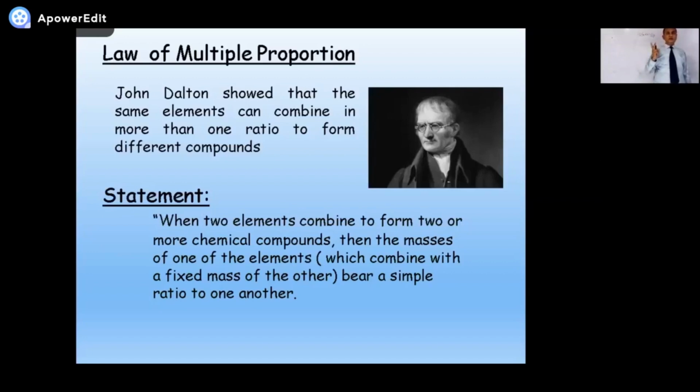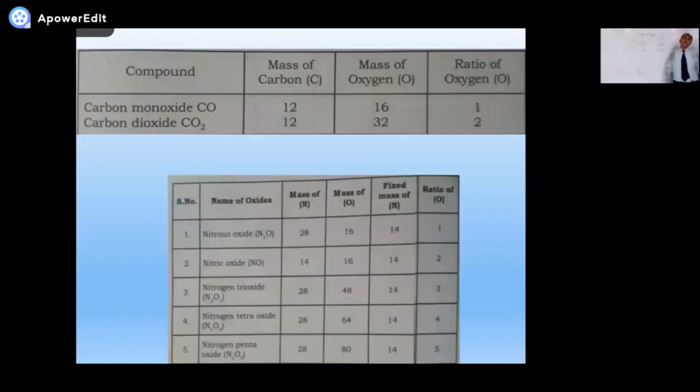Remember, two elements forming different compounds. Mass of the one element will be fixed. Mass of the second element will change in whole number ratio, not in fractions. Another example from your book, nitrogen and oxygen. When they combine under different conditions, they form different compounds. A series of 5 compounds which are included in our syllabus.